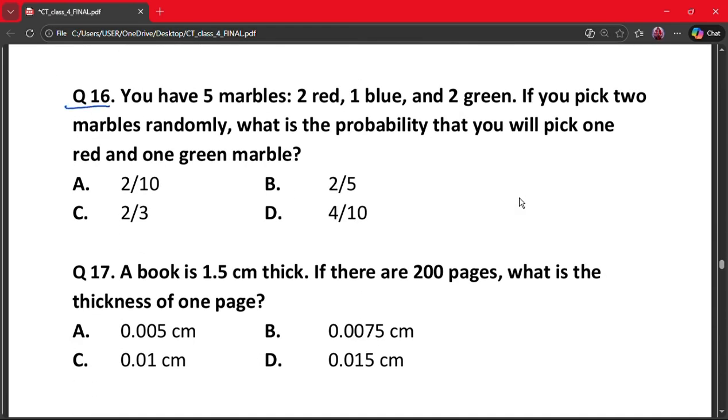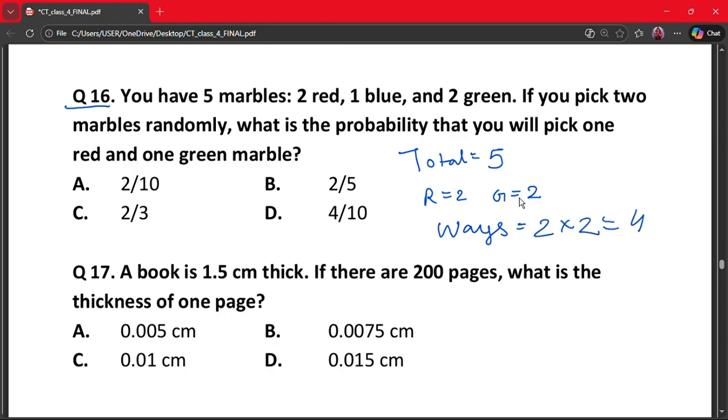You have 5 marbles, 2 red, 1 blue and 2 green. If you pick 2 marbles randomly, what is the probability that you will pick 1 red and 1 green marble? A. 2 by 10, B. 2 by 5, C. 2 by 3 and D. 4 by 10. So total marbles are 5 and red is 2 and green is also 2, and ways to solve are 2 into 2 is equals to 4.